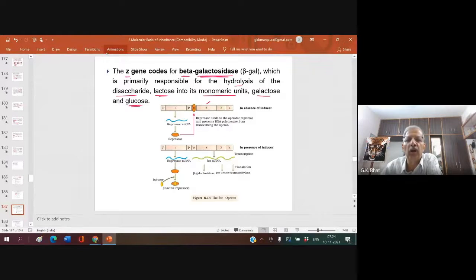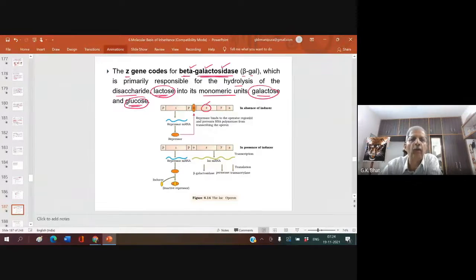These proteins form an enzyme called beta galactosidase. Why is beta galactosidase required? It is required to convert lactose into glucose and galactose. Right? Here is that gene.